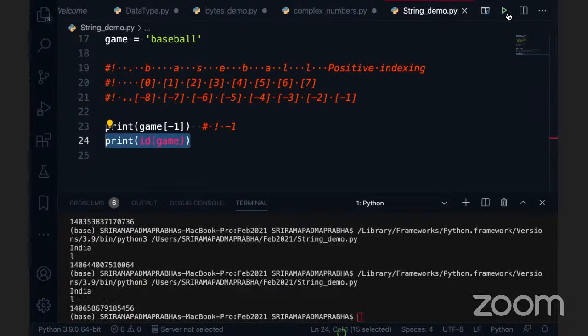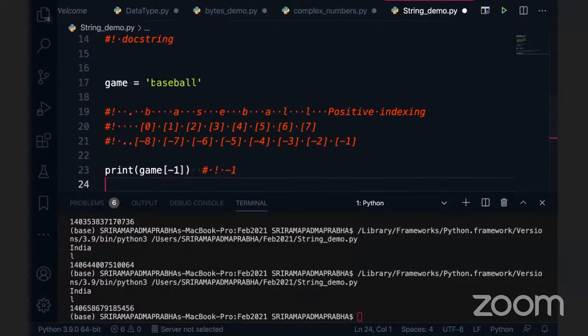Why is this value changing? If it is an address, why is it changing every time? I will talk about these concepts later. Just keep in mind that not only for the string, but for every variable which you use in Python, an ID is created, but the ID is not persisted constantly, and the value can be changed, guys. So that's something you just keep in your mind. I'll come to this point a little later. So let's go to the next one.